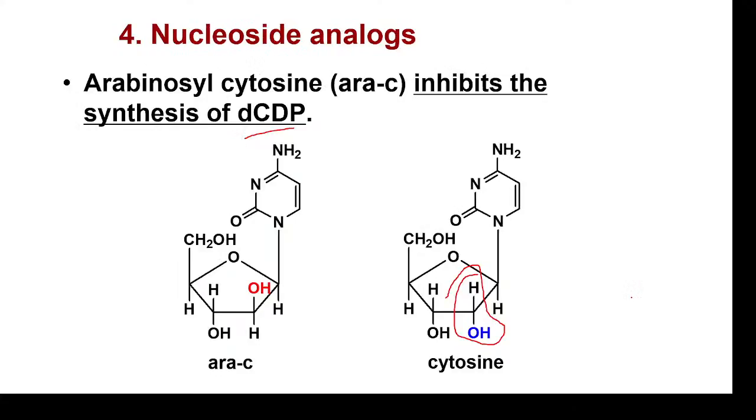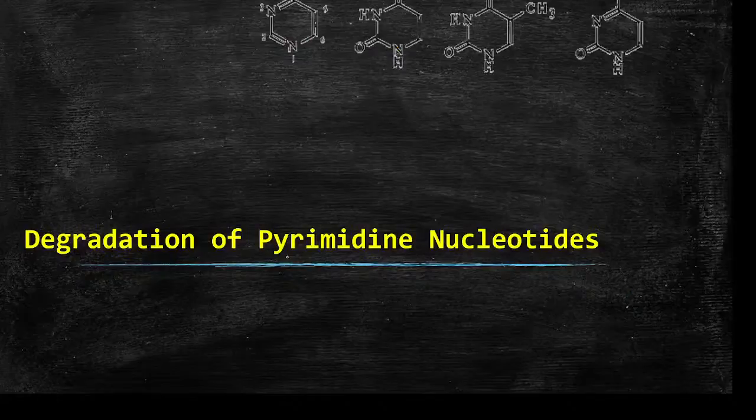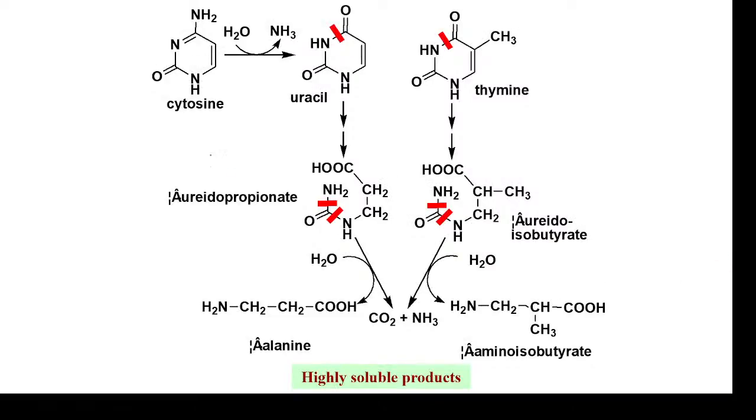So this is about biosynthesis of pyrimidines and their antimetabolites. Okay, so now we'll learn about degradation of pyrimidine nucleotides. So we will take up cytosine, a pyrimidine molecule. Initially it is converted to uracil. So here the amine group is replaced with the oxygen group.